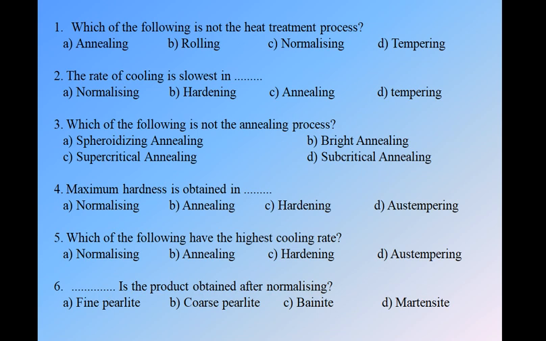Question number 6. What is the product obtained after normalizing? We have four options: A fine pearlite, B coarse pearlite, C bainite, and D martensite. As we know, bainite is the output of austempering, so it is not the answer. Martensite is the output of the hardening process, it is not the option. So we have just two things, that is fine pearlite and coarse pearlite. In the normalizing process, we have air as a cooling media, so it always gives some sort of high hardness, and we get output as fine pearlite because coarse pearlite is somewhat softer.